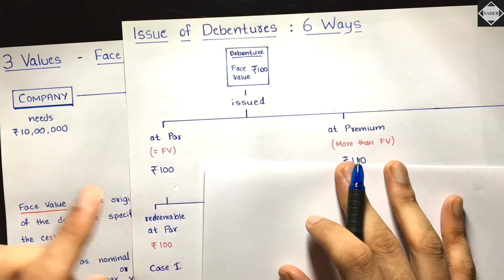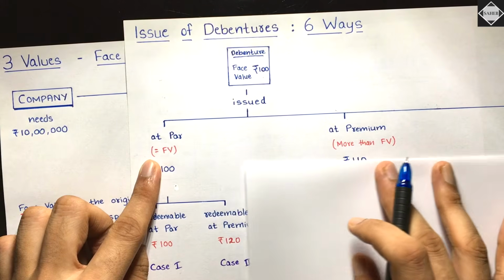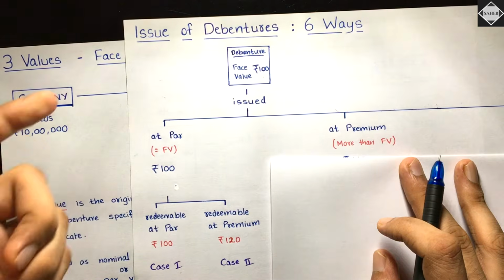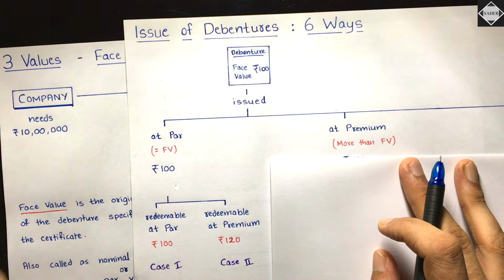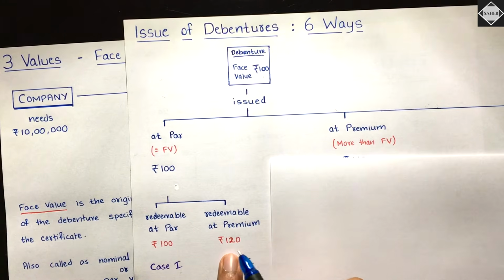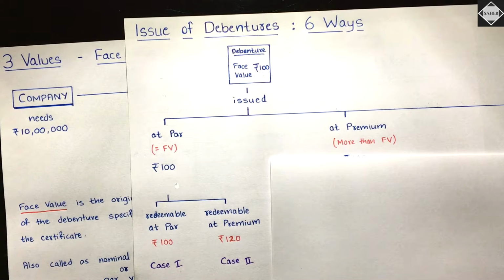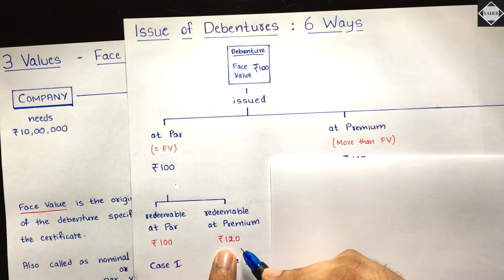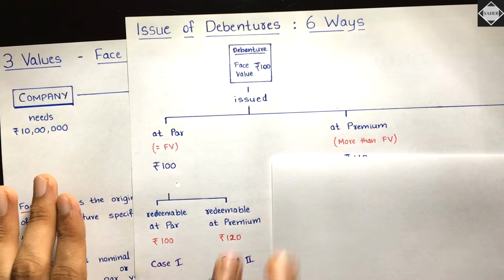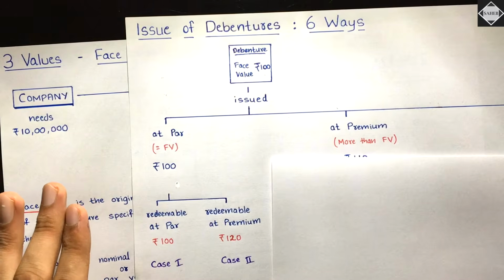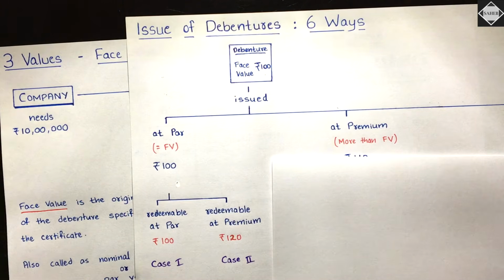Let's just say issue of debentures at par but redeemable at premium. At premium means extra amount will be repaid back to the debenture holders. 20 rupees extra. How did I come to know it's extra? Because I compared this 120 with the face value. Then see, these are the two cases: issue of debentures at par, redeemable at par, and redeemable at premium. You cannot redeem the debentures at a discount. Understand that. Never.